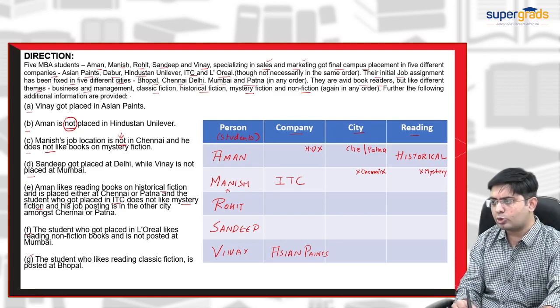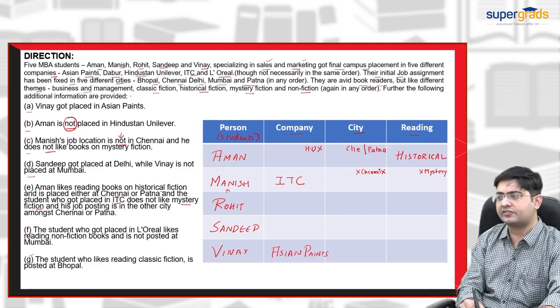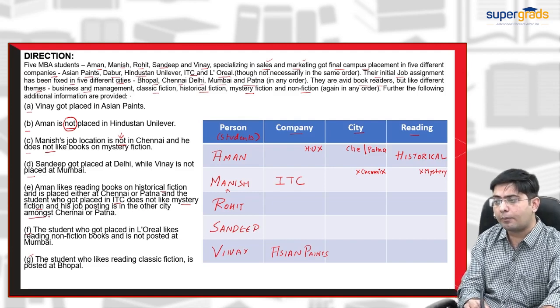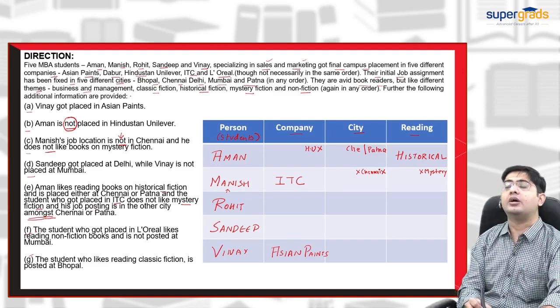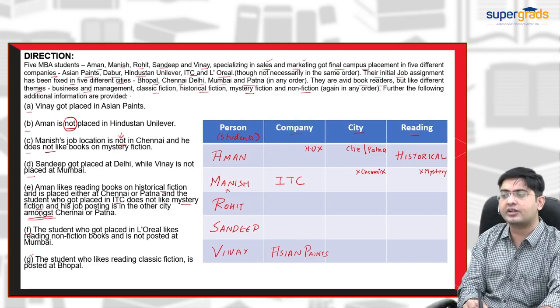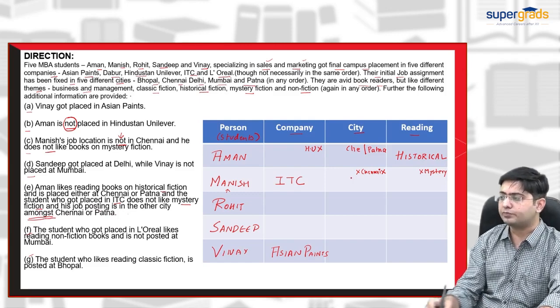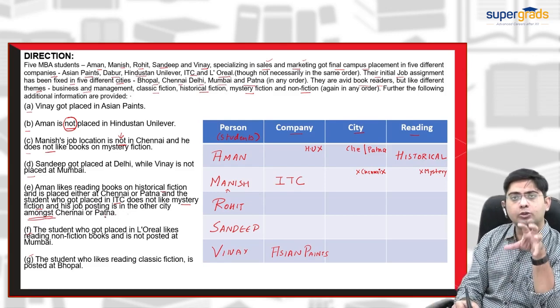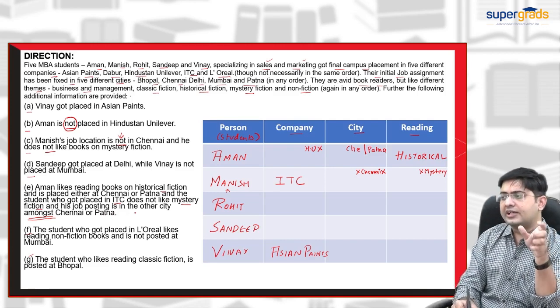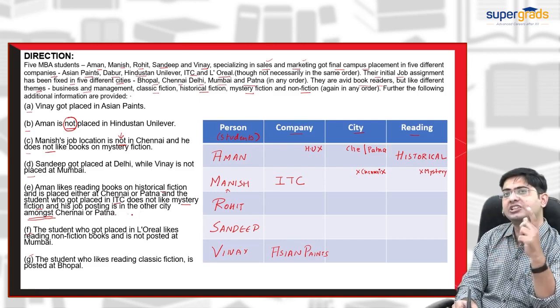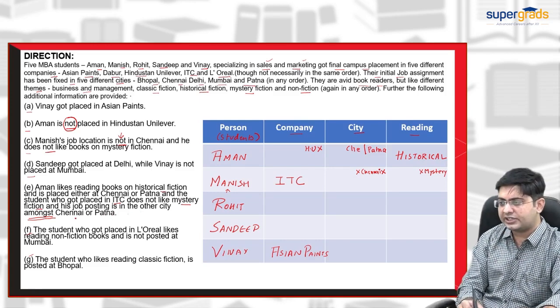And the student who got placed in ITC does not like mystery fiction, and his job posting is in the other city amongst Chennai or Patna. Guys, this is a very important phrase: amongst Chennai or Patna. The person from ITC is in the other city amongst Chennai or Patna. That means he belongs to either Chennai or Patna.